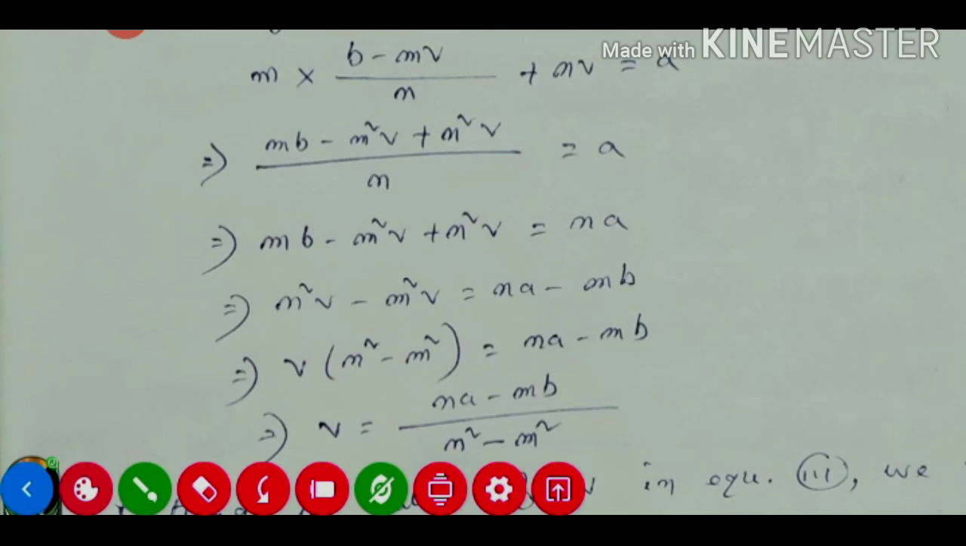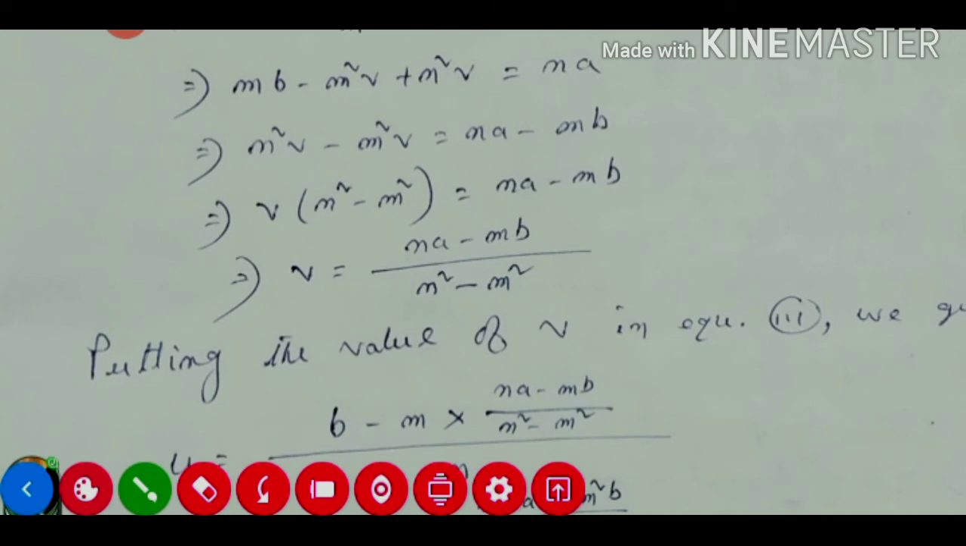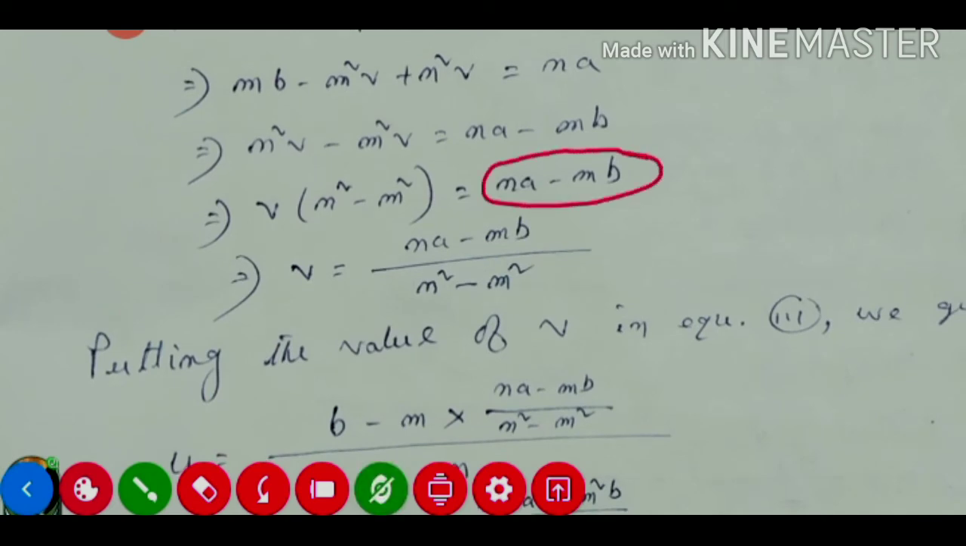Now only the v value we need to find out. For this reason we will divide na minus mb by n square minus m square. So v will be this one. After this we are not able to reduce more, so here it is finished.